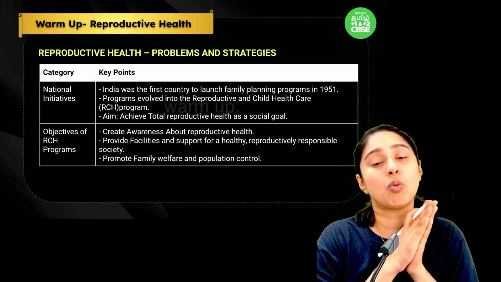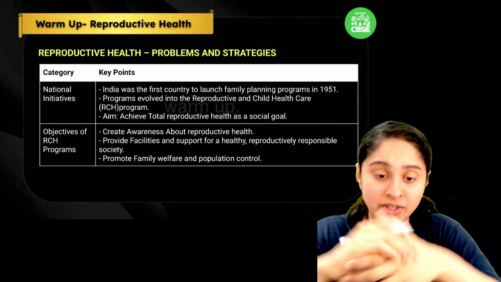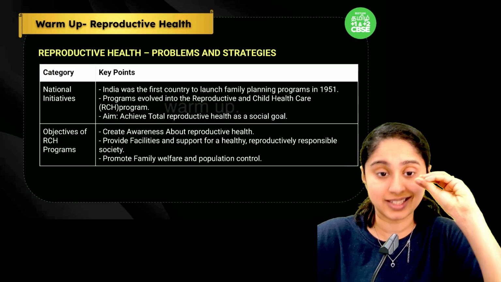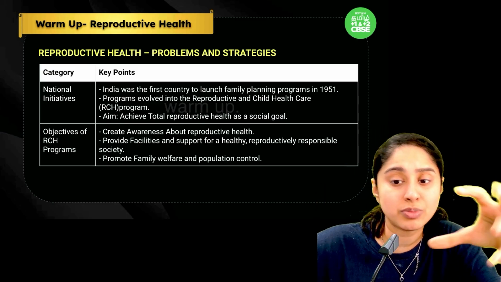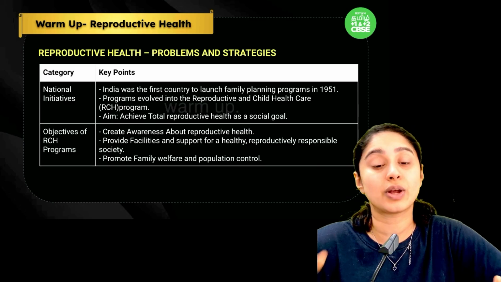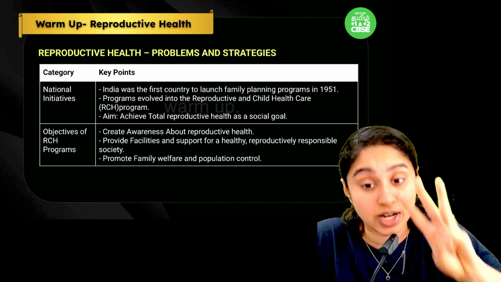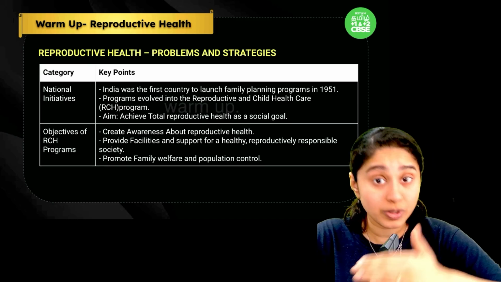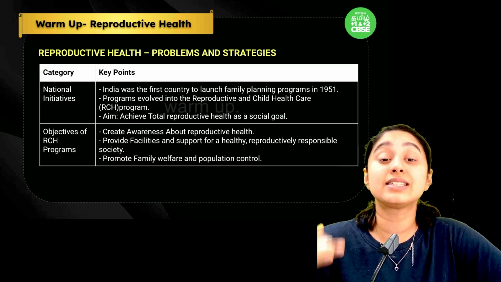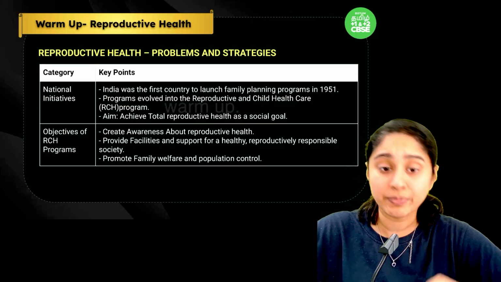So this warm-up session is going to help you revise this entire reproductive health chapter. This chapter is mainly the first introduction, about what the government has done, what are the problems, strategies and other things. Contraceptives are a very important part of the chapter. Most questions from this chapter come from the contraceptive parts only. Then you have to study about sexually transmitted infections, what is curable, what is not curable, how they are transmitted and all that. And lastly we will talk about infertility or the assisted reproductive technologies that can help a couple conceive if they are naturally not able to conceive. So that's all the chapter.